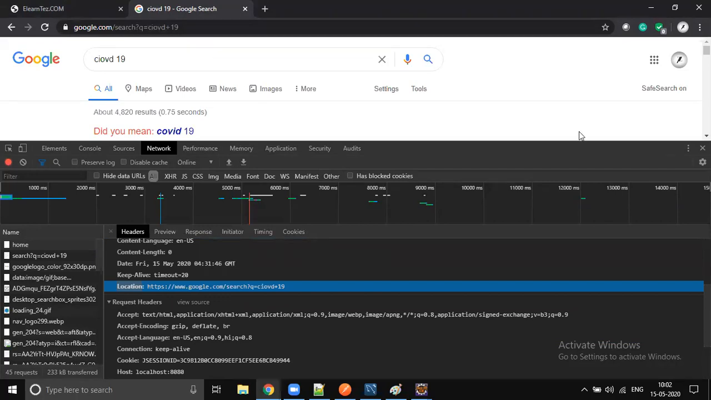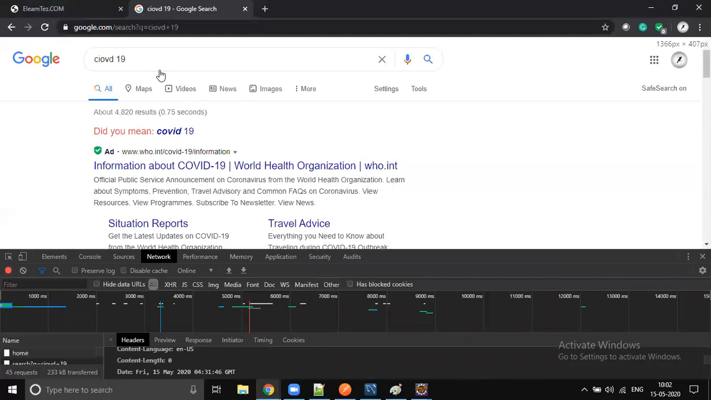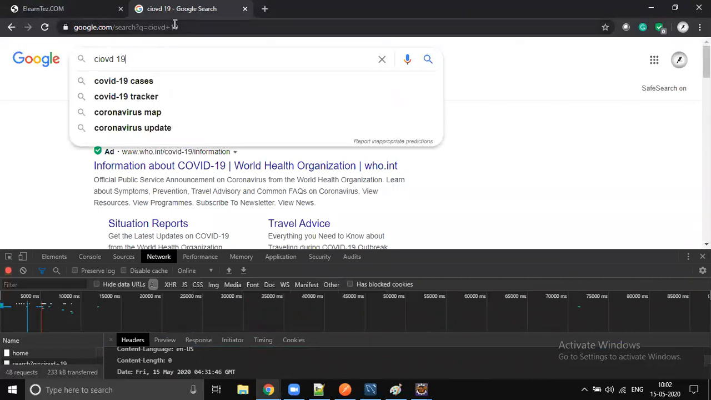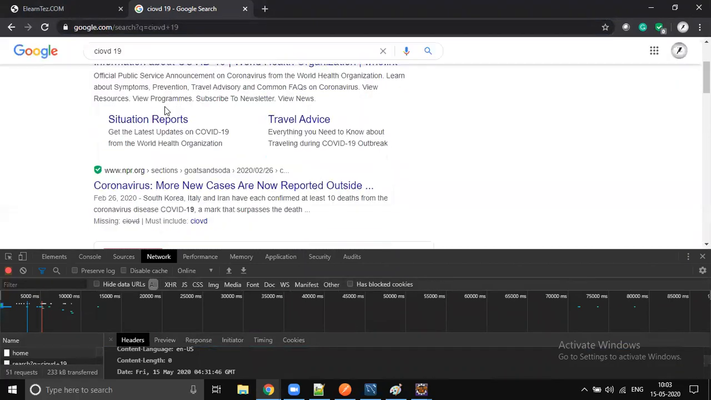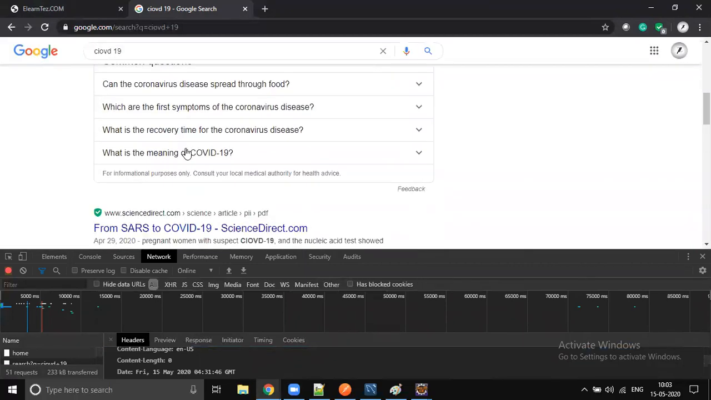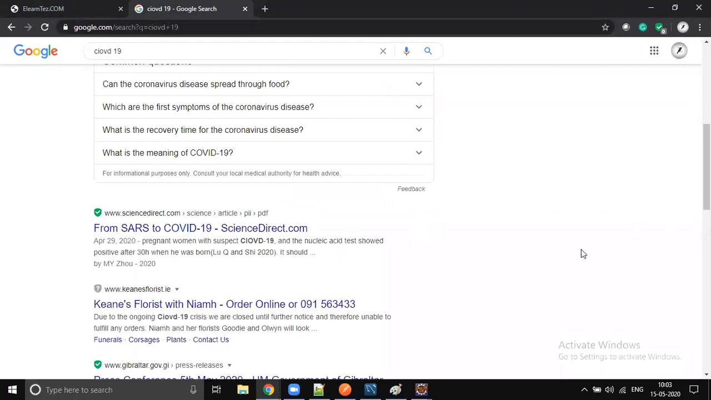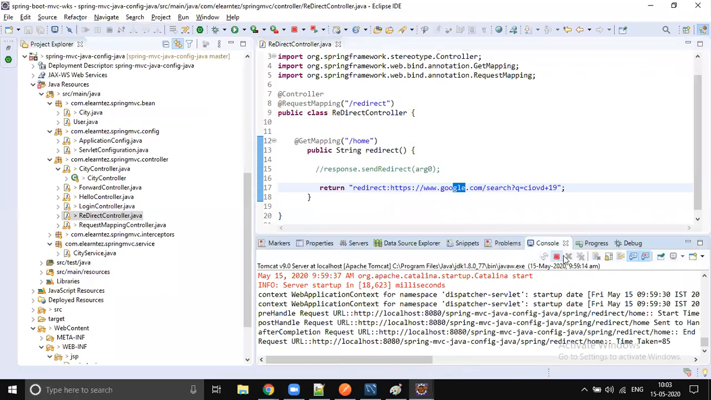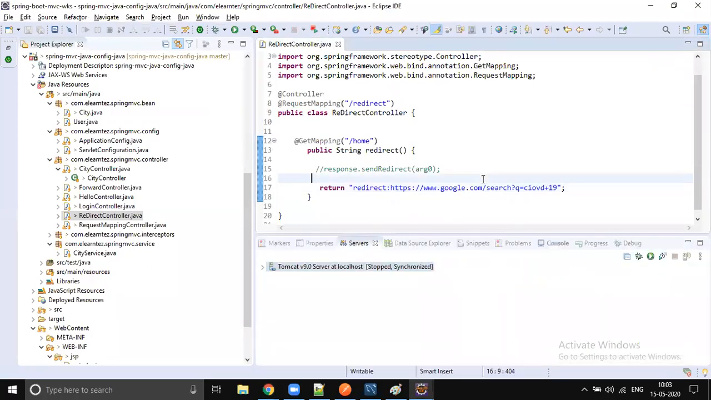So this is how you get the Google search for COVID-19. The space is encoded by the URL encoding pattern, so the space becomes a placeholder between COVID and 19. Automatically a search opens with COVID-19. That's how we use redirect, and we integrate with a payment gateway and all, right?